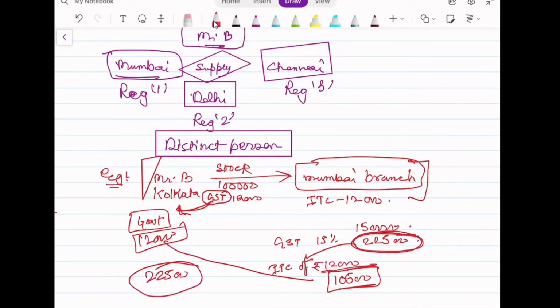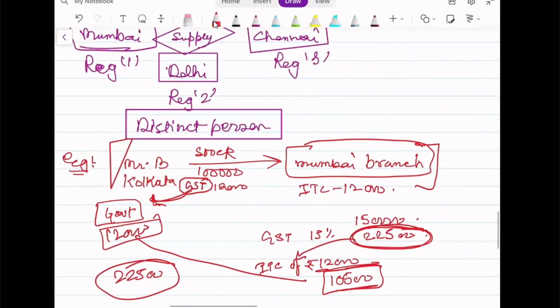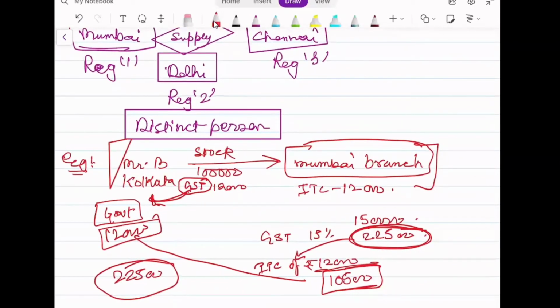So from an outside view, the one who doesn't know how ITC is availed can say, "Arey, if it is going from my own branch, then why will I pay?" But after all, the effect is zero only, na? He is collecting that amount. He's taking credit of 12,000. So this 12,000 is being returned to him. He will only deposit the amount which he is collecting. Correct. Things are very normal, but just for the seamless flow of credit in GST, for that flow, it has been done.